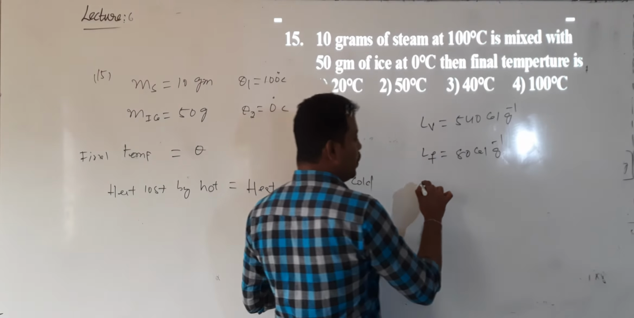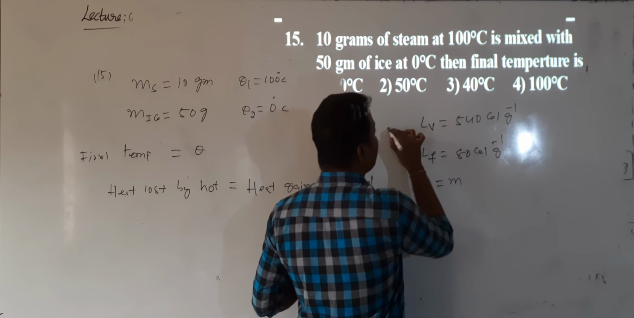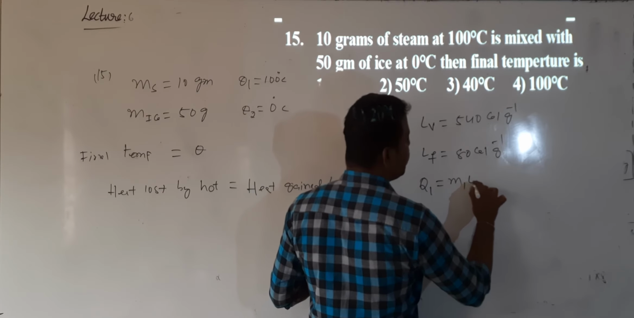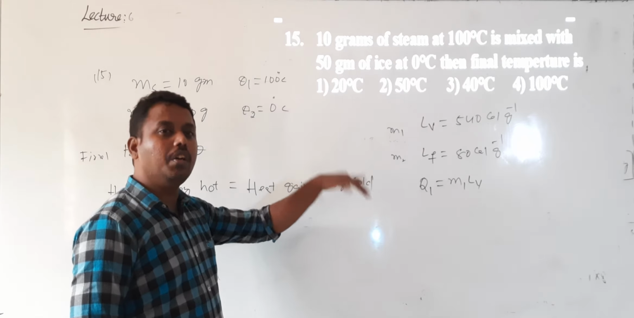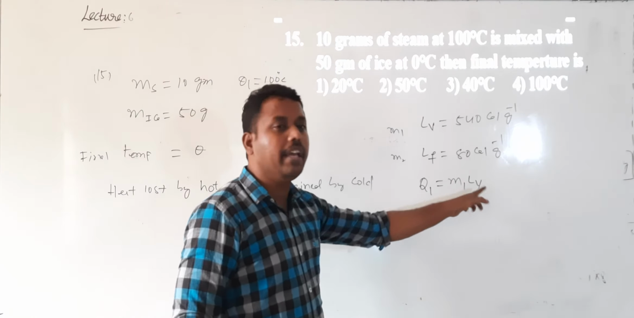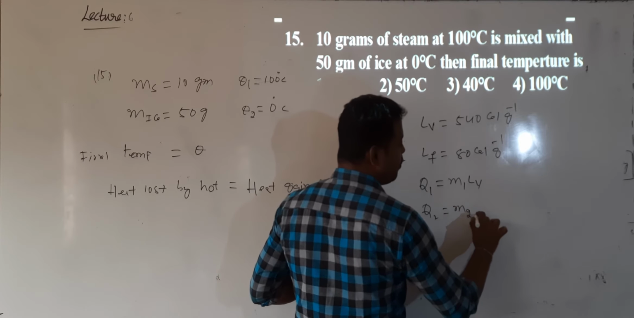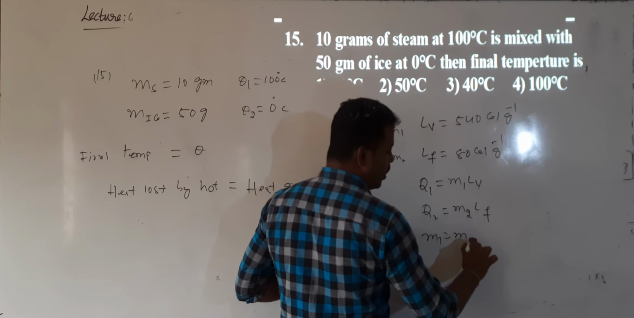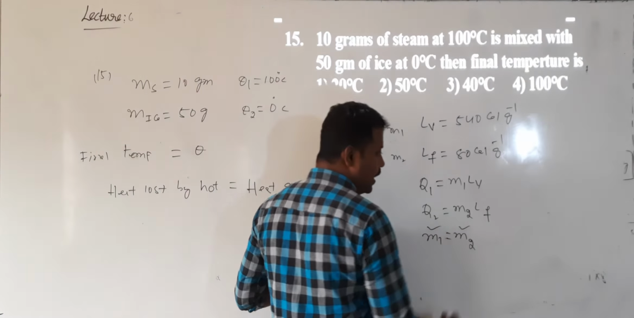For example, if I consider the mass of the steam as m1 and the mass of the ice as m2, the heat lost by the steam is m1 into Lv. When steam of mass m1 converts into water, the heat released is m1 into Lv. To convert ice into water, the heat required, if the mass of the ice is m2, is m2 into Lf. So if m1 is greater than or equal to m2, the mass of the steam and ice are both the same.